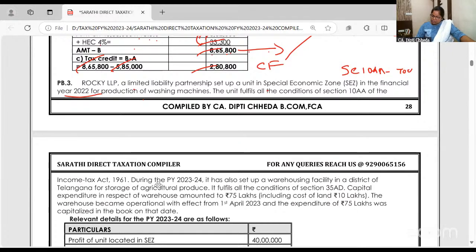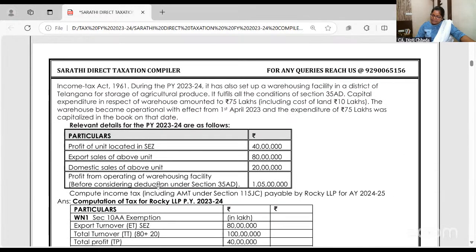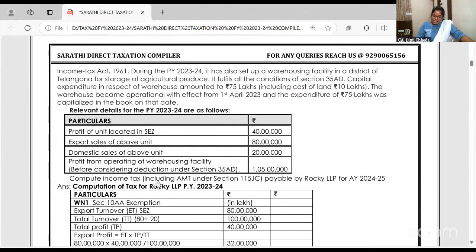The unit fulfills all the conditions, and in 23-24 they have a warehousing facility also, and they have taken 35AD deduction. Capital expenditure is 75 lakhs including the cost of land. Land cost is not deductible in 35AD, so it is 65 lakhs. The warehousing became operational from 1st April and expenditure of 75 lakhs was capitalized in the books.